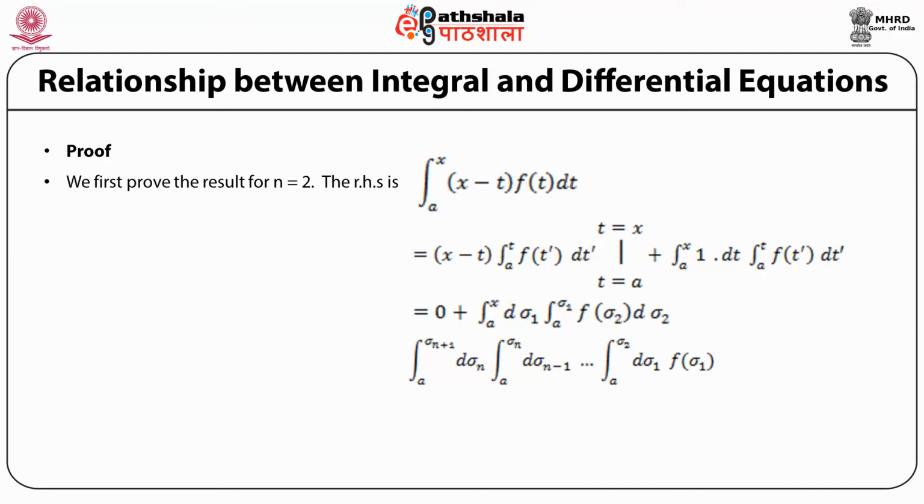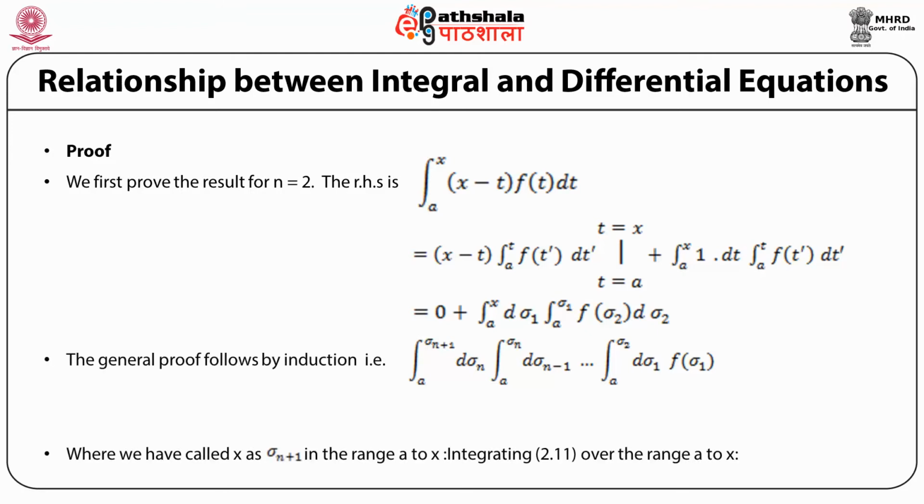Now the first term on the right hand side vanishes at both the limits. At the upper limit, x minus t vanishes at t equal to x. At the lower limit, t equal to a, it again vanishes because the integral then is from a to a and therefore equal to 0. So the integral a to x of (x minus t) f of t dt is then equal to simply an integral a to x d sigma 1, now changing the variables, a to sigma 1 f of sigma 2 d sigma 2.